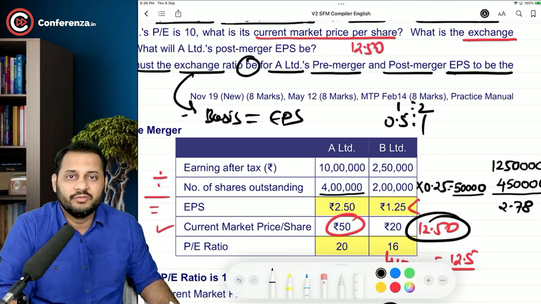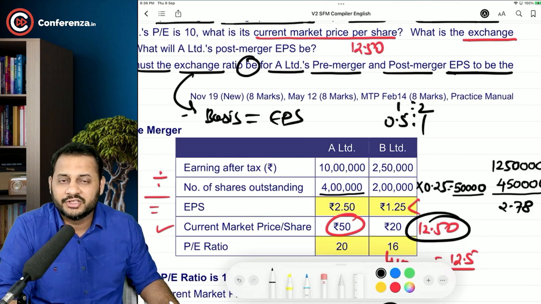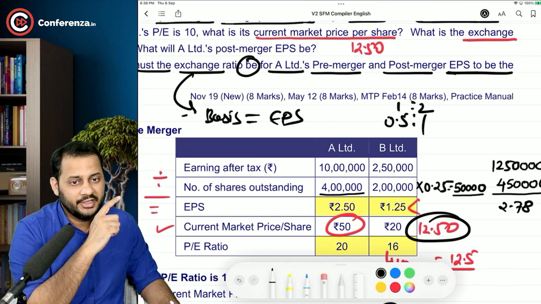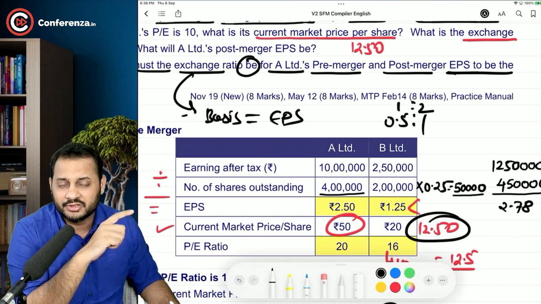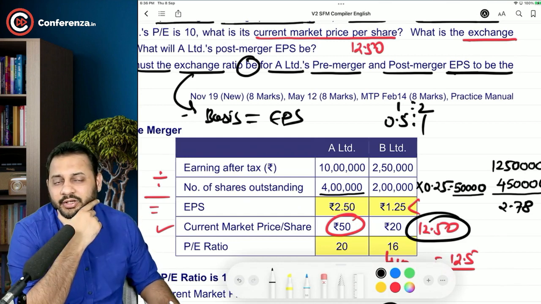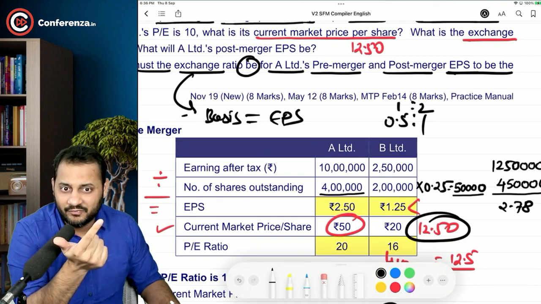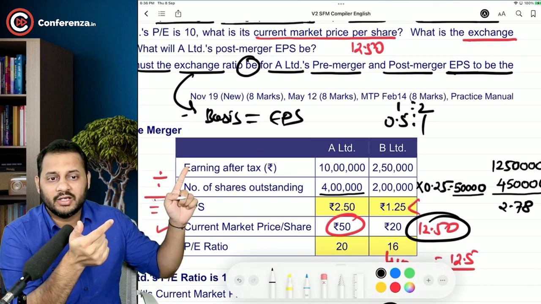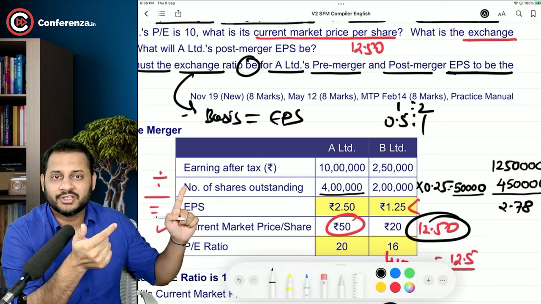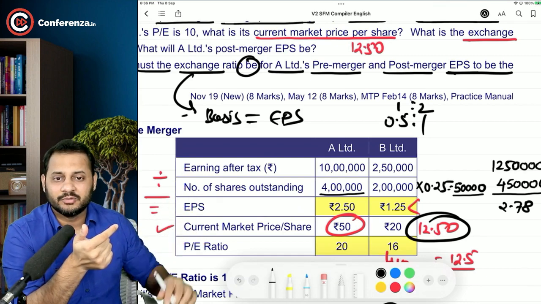Give them half of the shares. For every share of their company, give them half of your company shares. So in place of 2 lakh shares, give them 1 lakh shares of your company. You already have 4 lakh shares. 1 more lakh will add up to 5 lakh. So 12.5 lakhs divided by 5 lakh shares will give you exactly this much of the EPS.